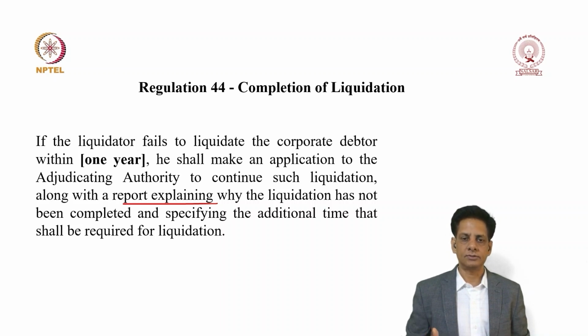So what it says is, the liquidator shall make an application to the adjudicating authority to continue such liquidation, along with a report which explains the reasons and circumstances under which the liquidation overshot the timeline, and he will also give an estimate of when he is going to complete the liquidation process. After that, the adjudicating authority, if it is convinced that there are right reasons for extension of time, may give further time for the liquidator to complete the process.